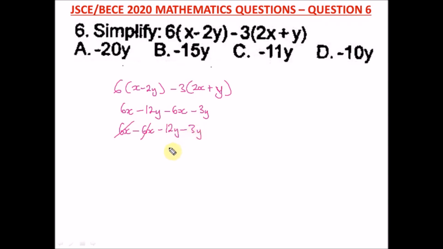And what is minus 12y minus 3y? We are going to add and our answer will be negative. Okay, so 12 plus 3, that will be 15y. Then our answer will be in negative. Okay, so our final answer here is minus 15y. All right, and our right option here is option B.